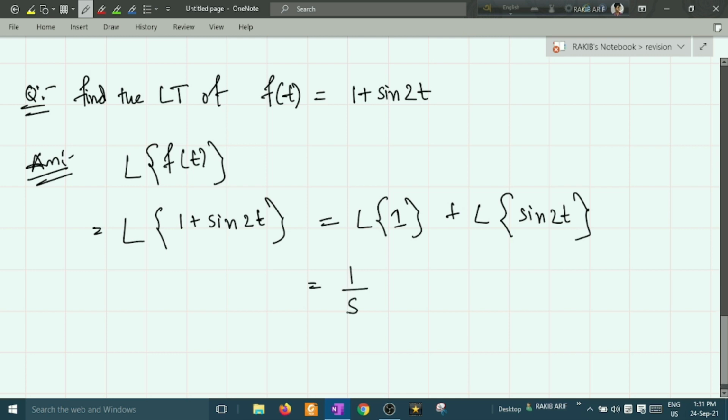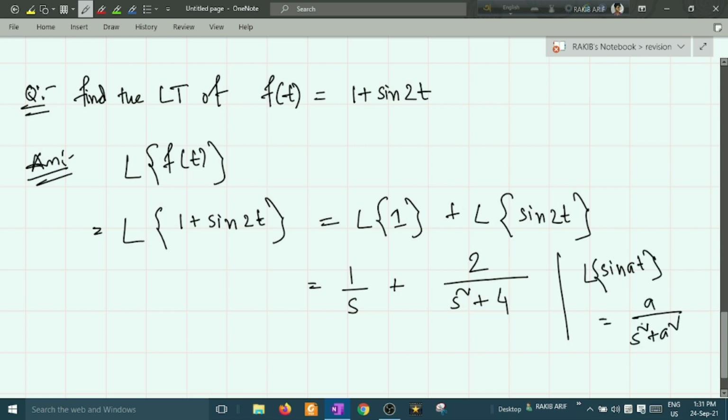I have given the properties in the previous lecture. This is 1 upon s plus 1 upon sine 2t will be what? Sine at was given as a by s square plus a square. Here a is 2. Therefore, from the direct property we can write this as a by s square plus 2 square, that means 4. This is the solution, because Laplace of sine at is a upon s square plus a square. Okay, this is the solution that you need to occupy.